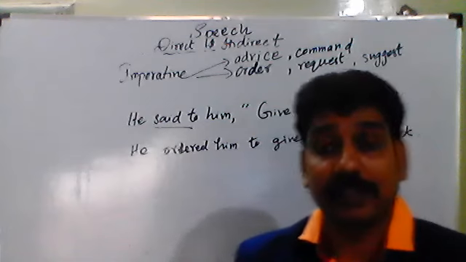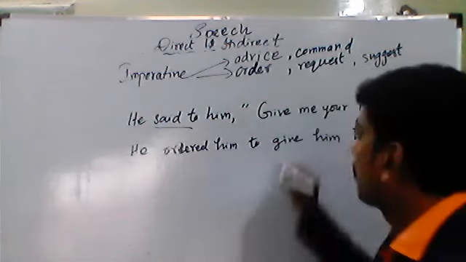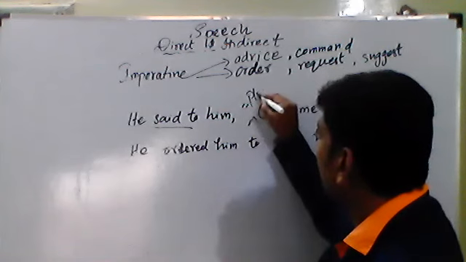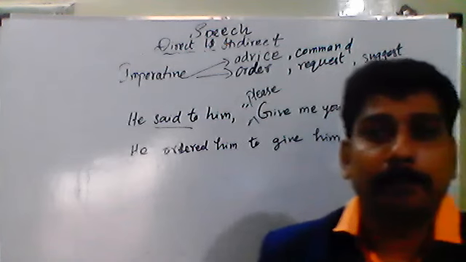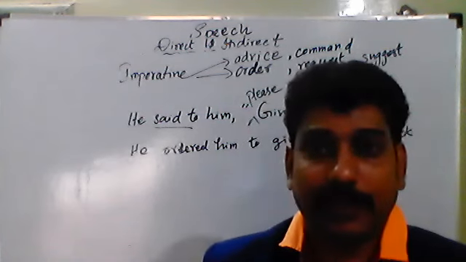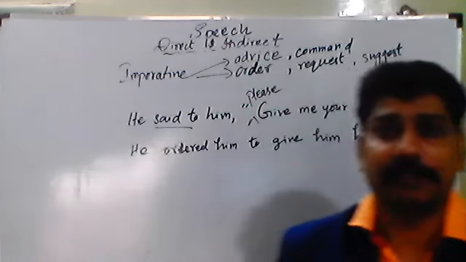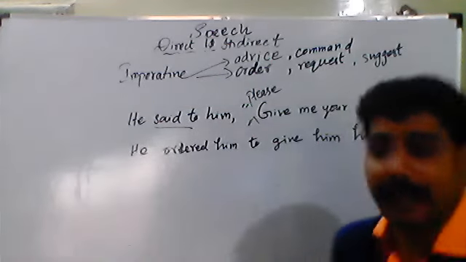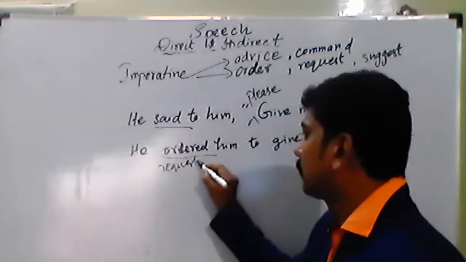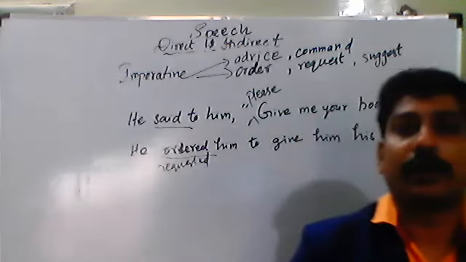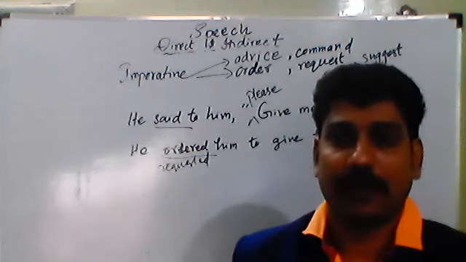But if in the question there is one more word, that is, he said to him, please give me your book, then it is very simple and easy to find out the answer. We can straight away write, he requested him to give him his book.